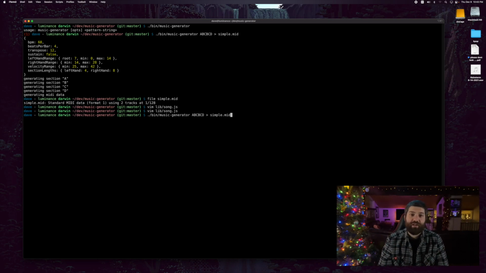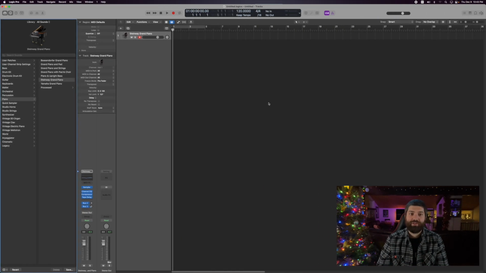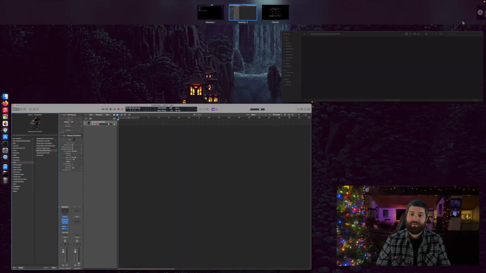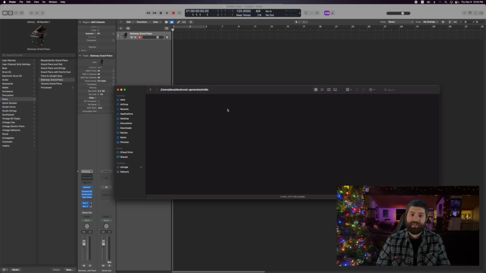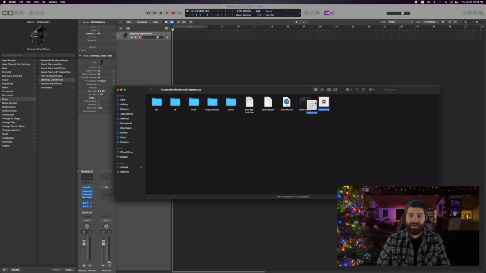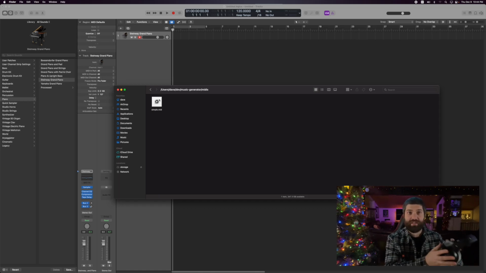Above, we already generated that one thing called simple.mid. So what we can do is go over to Logic Pro, the program I use to work on music. This is a blank new project with just one instrument selected, a grand piano. And right here, I have a folder of MIDIs. There's no MIDI in here. Oh, of course, I didn't generate in the MIDI folder, I generated outside of it. That's cool. So here's the simple.mid that we generated earlier. Let's go ahead and hear what that sounds like. I'm gonna toss my headphones on so I can actually hear it.